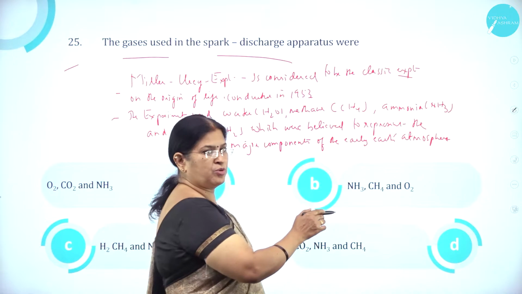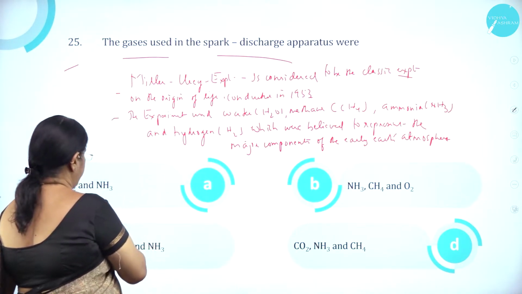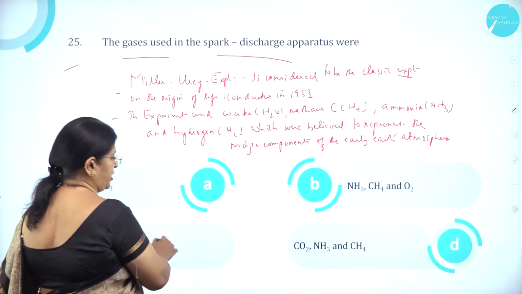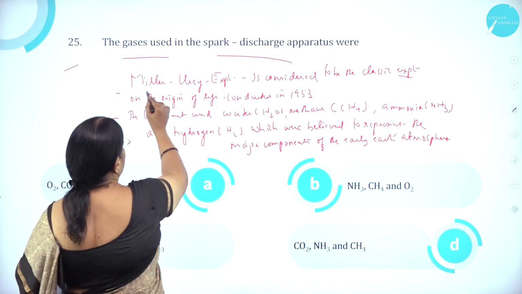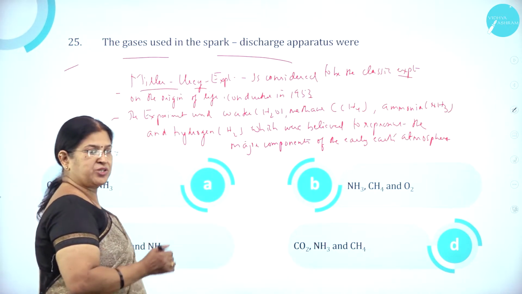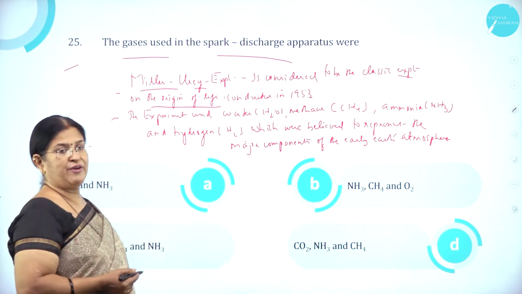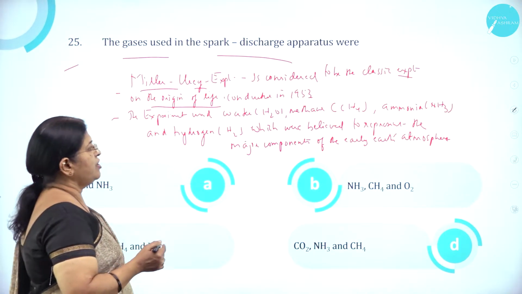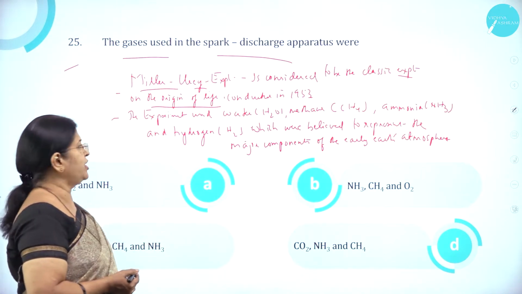Option B, NH3, CH4 and O2, that is ammonia, methane and oxygen. Option C, hydrogen, methane and ammonia. Option D, carbon dioxide, ammonia and methane. The Miller-Urey experiment is considered the classic experiment on the origin of life, how life originated on this planet Earth, and it was conducted in 1953 by Stanley Miller and Harold Urey.